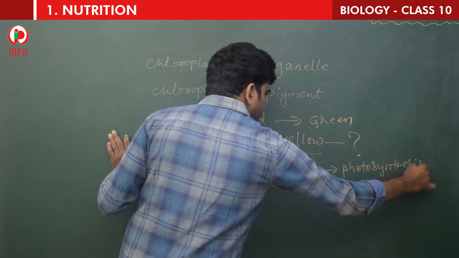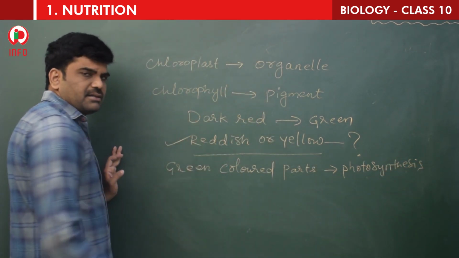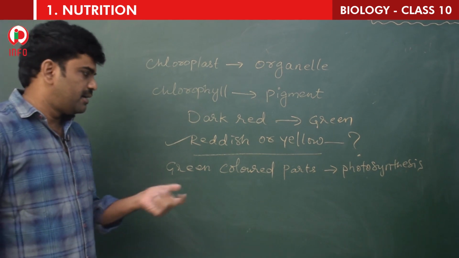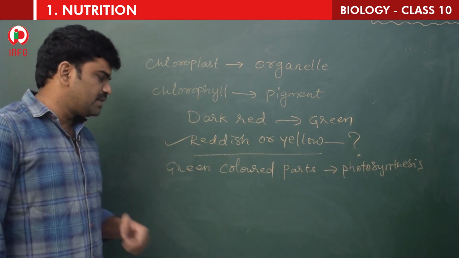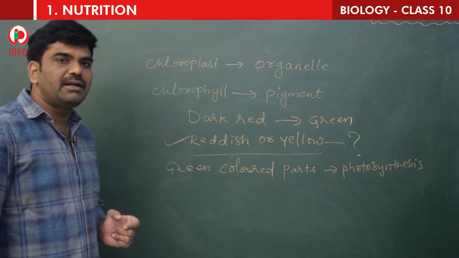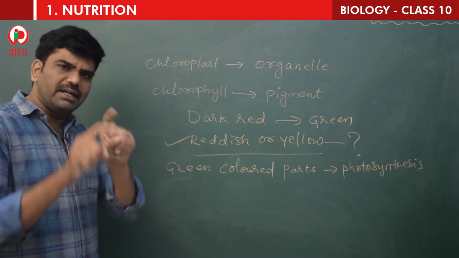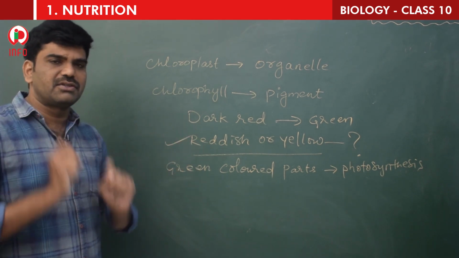If that is the case, then what about the other colors? That is a question mark. And once again, coming to Ingenhousz's point, he told that only green colored parts carry out photosynthesis.